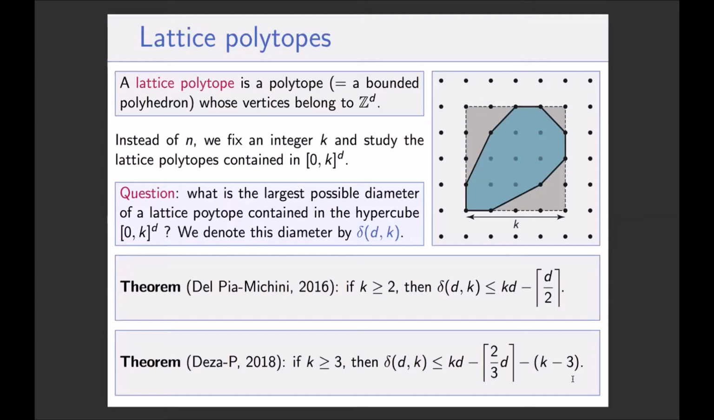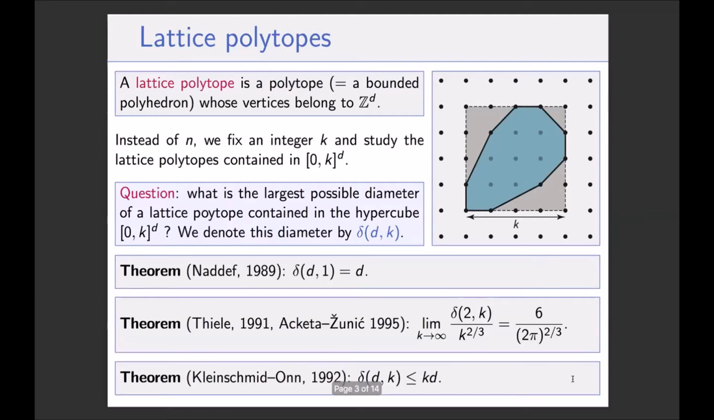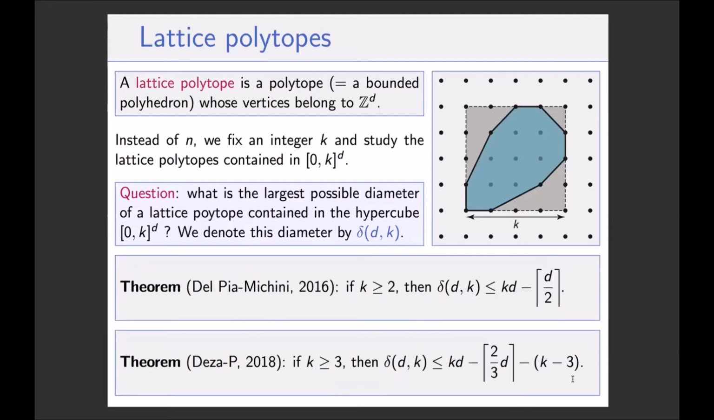And now let me mention one thing about these results. They are mostly upper bounds. So the Klein-Schmidt-On result is an upper bound. The Delpy-Michini and the Antoine and myself results are upper bounds. So one natural question is, what about lower bounds?